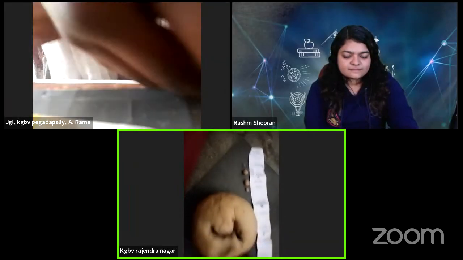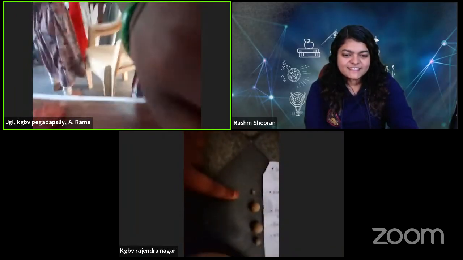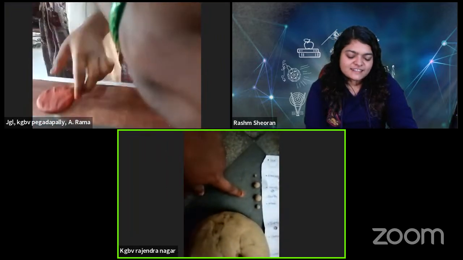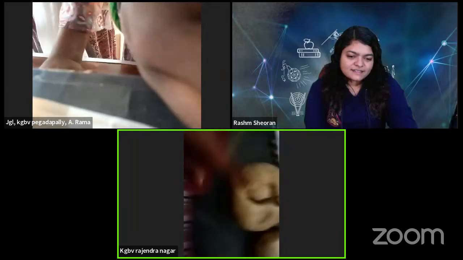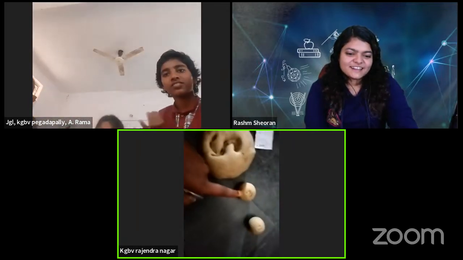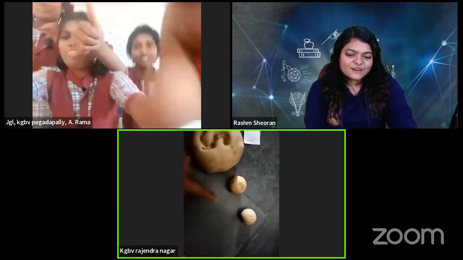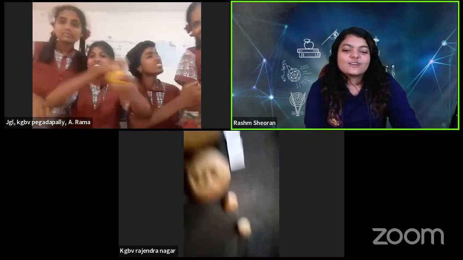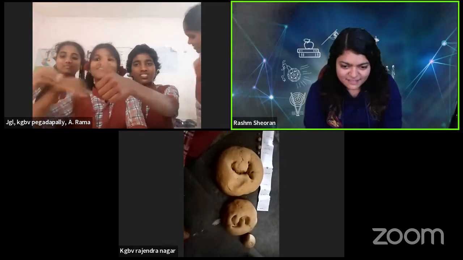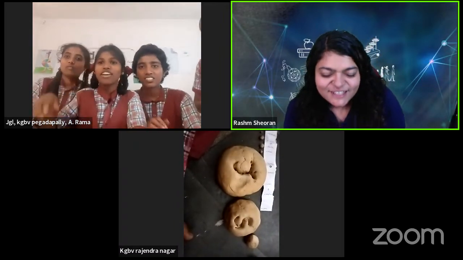This is our solar system, ma'am. Okay, let us see. Mercury, Venus, Earth, Mars. This big one is Jupiter. This is Saturn, Neptune, and Uranus. Wonderful. Your Jupiter and Saturn actually look very big and this is very realistic. So KGBV Rajendra Nagar, good job.